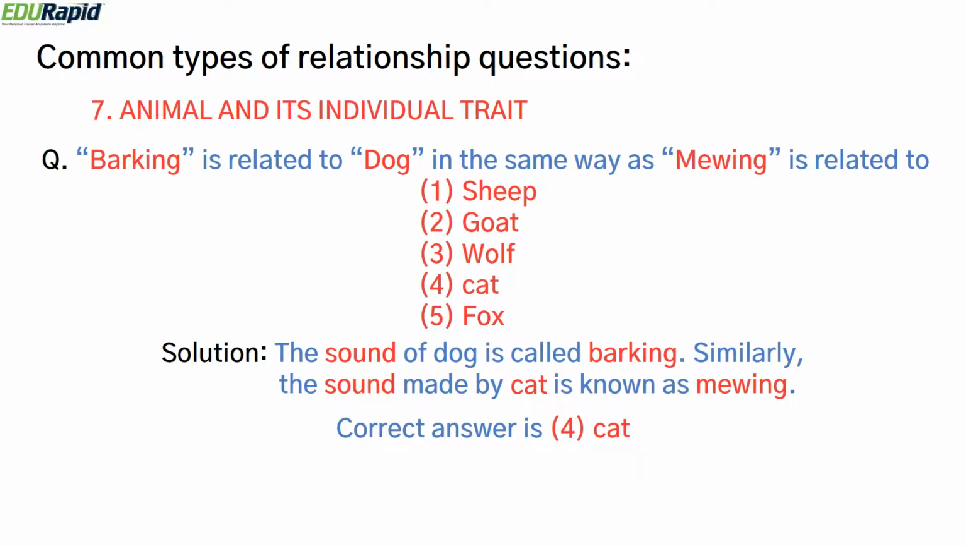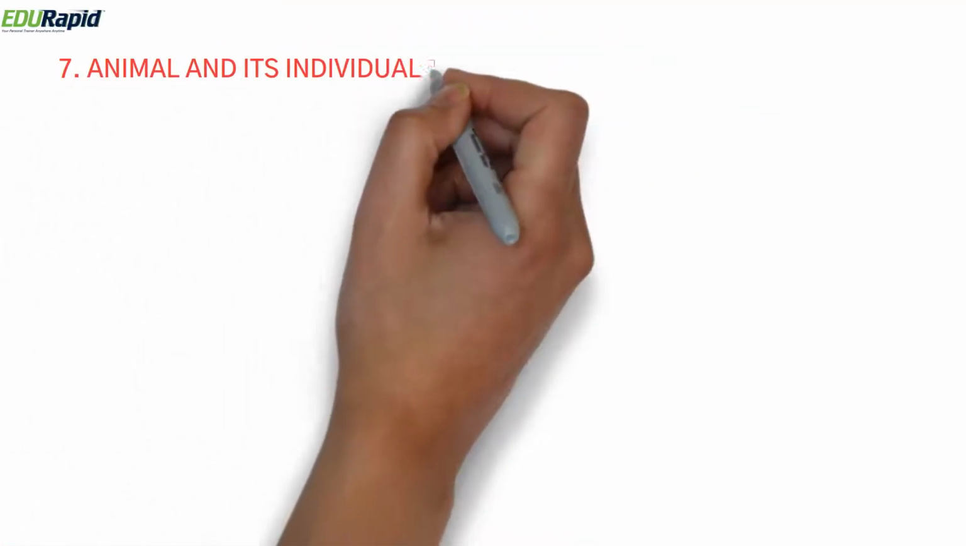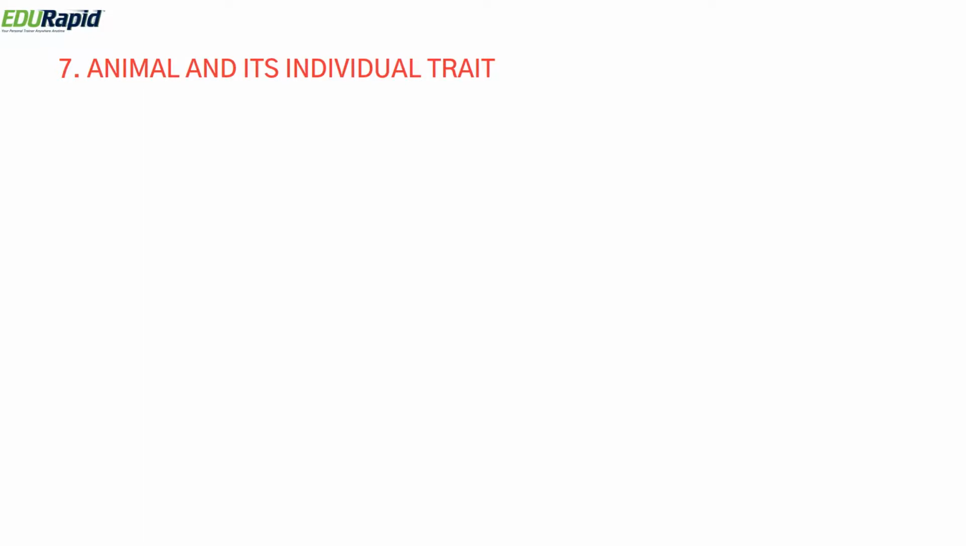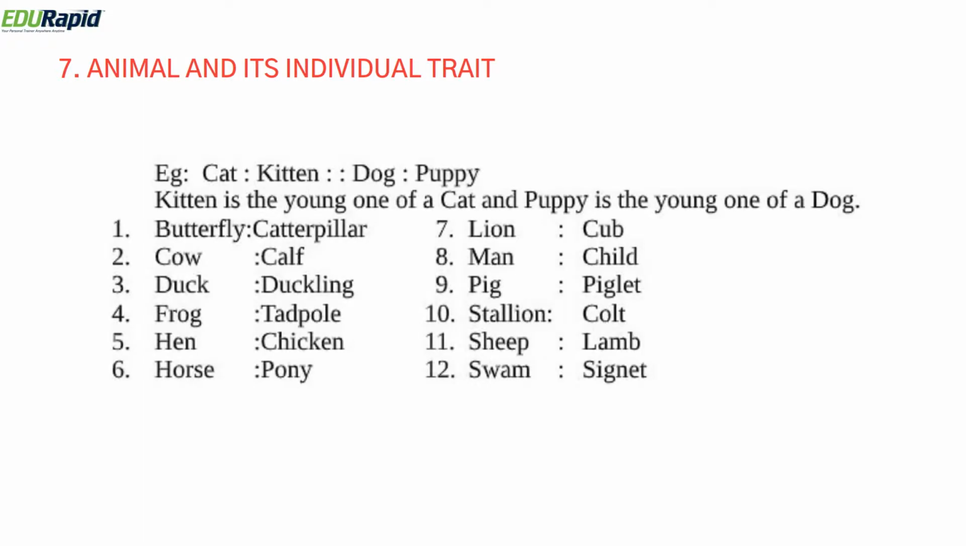There is a list of the relationship between the animal and its individual trait. Please go over this list and try to remember. I would suggest you make a note of this in your notes and keep going over this every now and then so that you will remember.